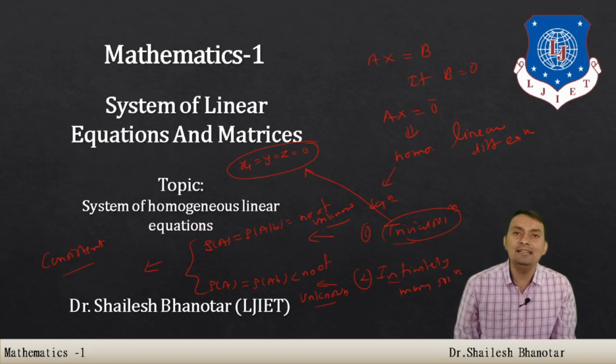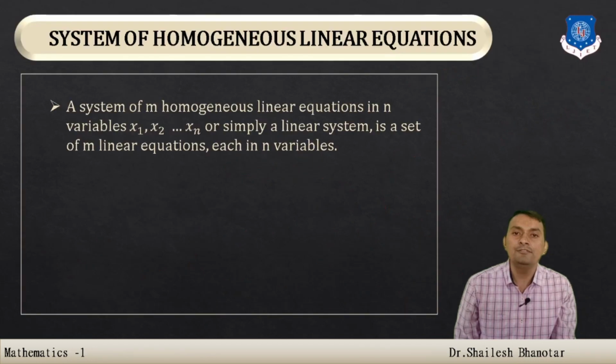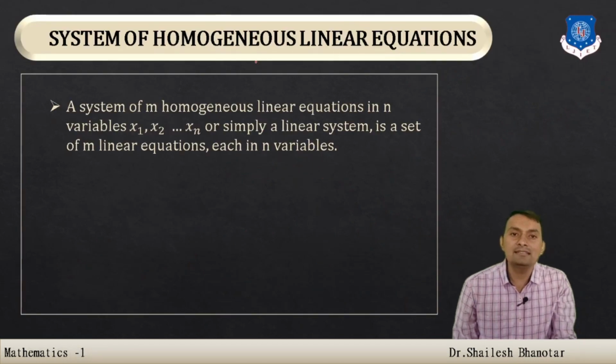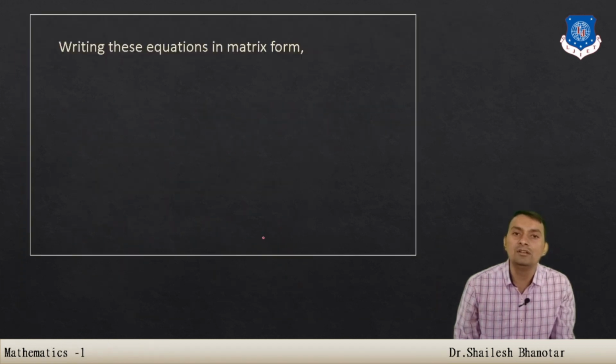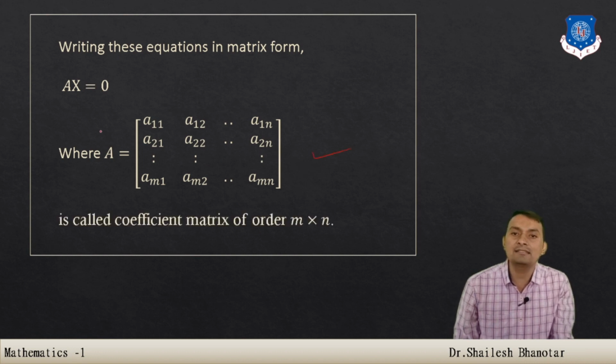So let us understand this kind of homogeneous linear system with the help of the Gauss elimination as well as the Gauss-Jordan method. First, what exactly is homogeneous? We have already seen that the right hand side should be 0, and correspondingly we write AX is equal to 0.